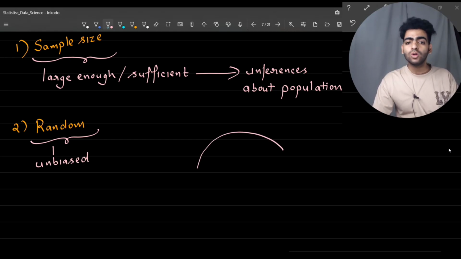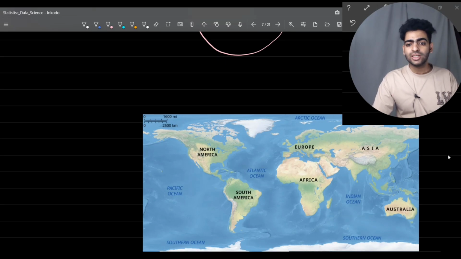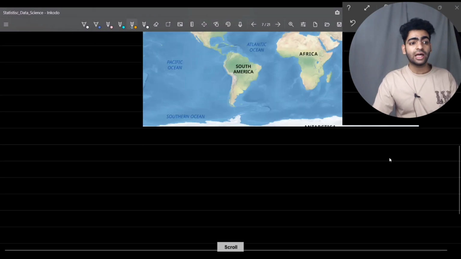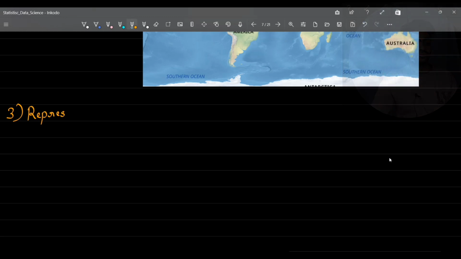If this is the whole population, and I extract data from only one country, let's say, and not from Europe, Africa, or various other continents, you will end up with improper conclusions. Let's consider this world map to explain things better. The optimal way is to consider people from every region, every continent, and every corner of the globe. The third factor is that it should be representative.